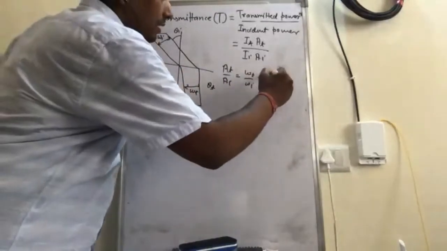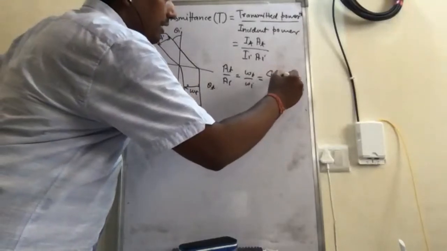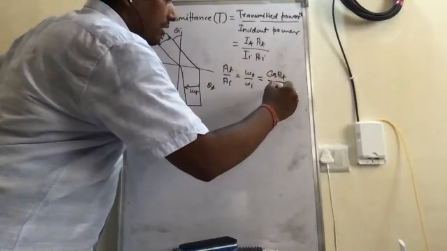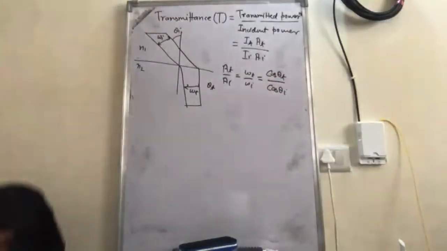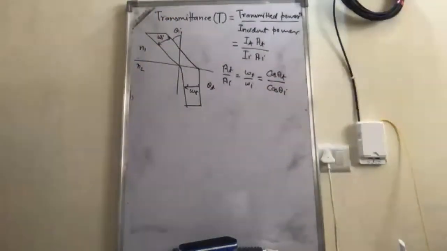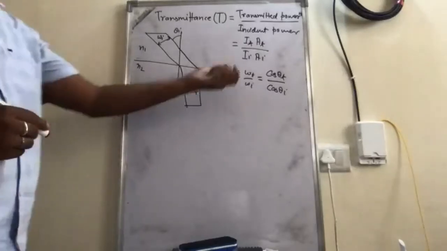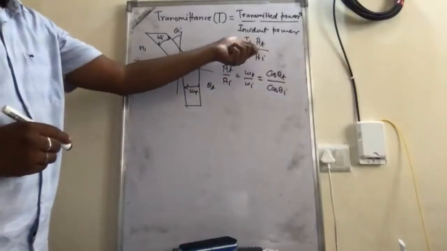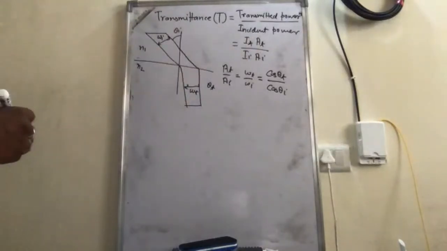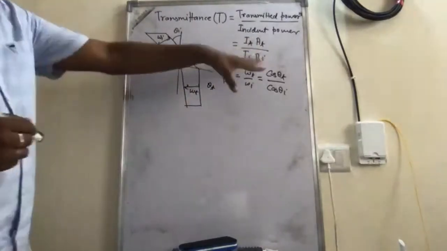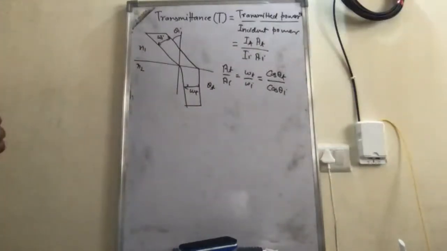So from there it will be cosine theta T upon cosine theta I. Okay. So now we know how the intensity of the transmitted field is given and how the intensity of the incident field is given, and then we can write the transmittance expression.